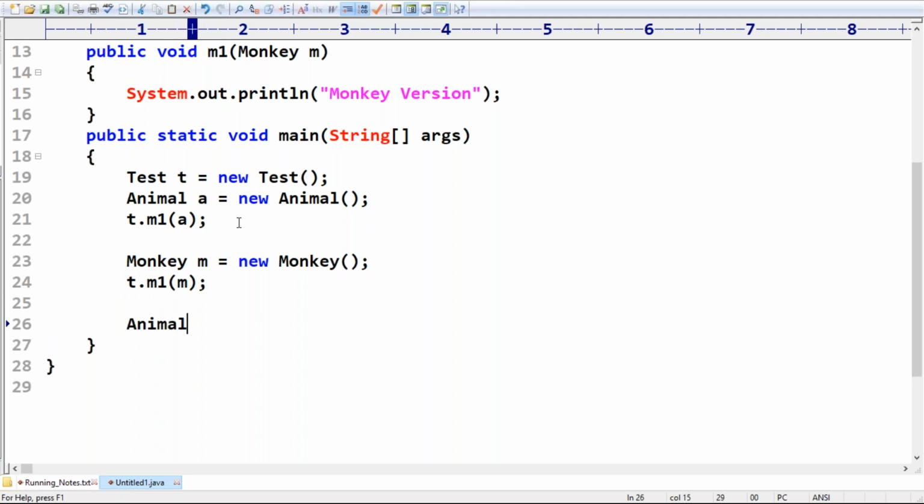Next, Animal a1 is equal to new Monkey. t.m1(a1).